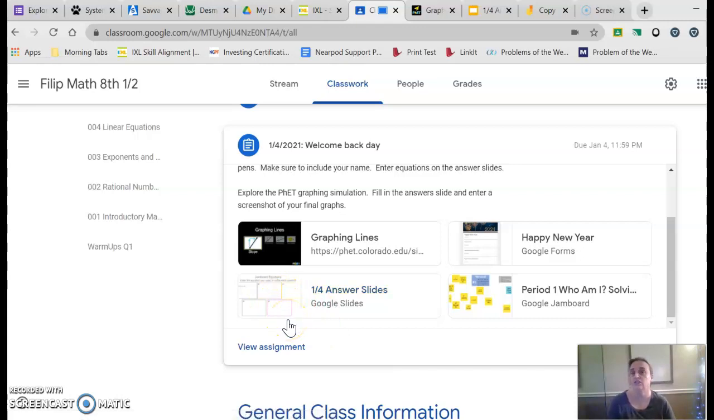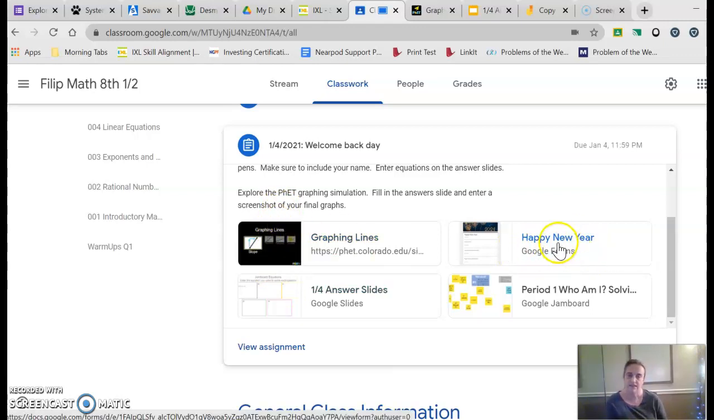After you finish the Jamboard, the last two slides in this answer slide sheet are a chance to just get some experience with a tool that we're going to use for the rest of the week, and that's this graphing line simulation. So when you get to those slides in the answer sheet, you're going to want to come back and open this link. So let's look.